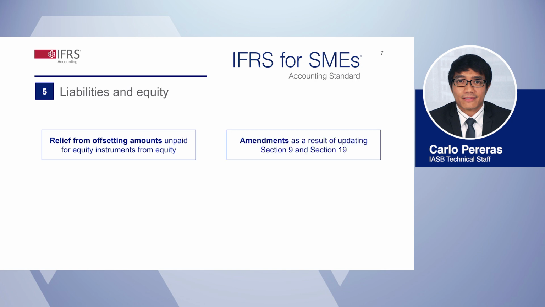The second set of amendments results from updates made to other sections of the standard. The amendments relate to the removal of contingent consideration in a business combination from the scope exclusions in Section 22 as a consequence of the amendments made to Section 19, Business Combinations and Goodwill, and the relocation of the requirements on transactions in shares of a consolidated subsidiary from Section 22 to Section 9, Consolidated and Separate Financial Statements. Just a reminder, there are updated educational modules on Section 9 and Section 19. There are also webcasts on these sections.